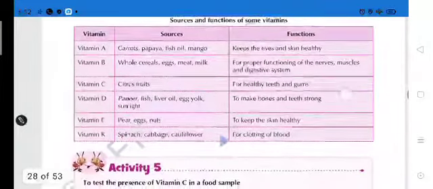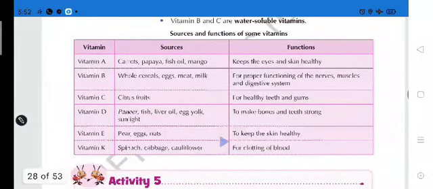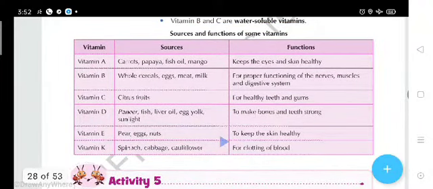Here are the functions of different kinds of vitamins. As we see, students, in this table, it's a must for you. You must learn this table. In the first column is the vitamin. Second, from where we get that vitamin, the sources, and the functions of that vitamin.